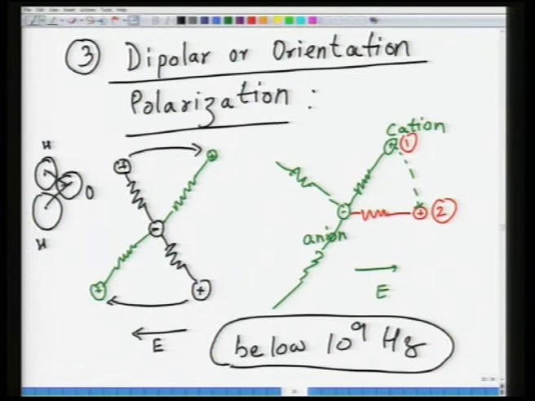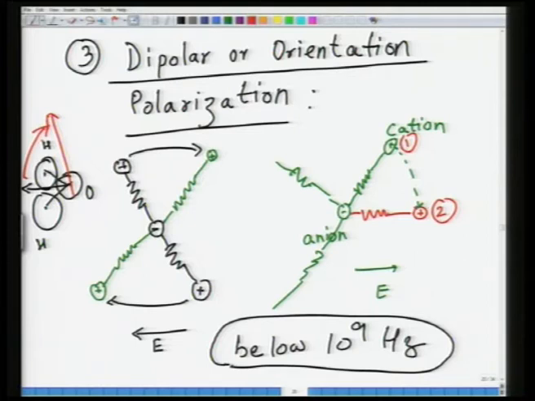So you have a permanent dipole moment irrespective of the applied field. What happens in such a solid is the alignment of this dipolar vector along the direction of the applied field. For example, if the field was in this direction, then this whole thing has to rotate in this direction.